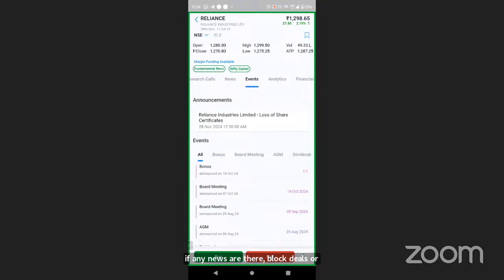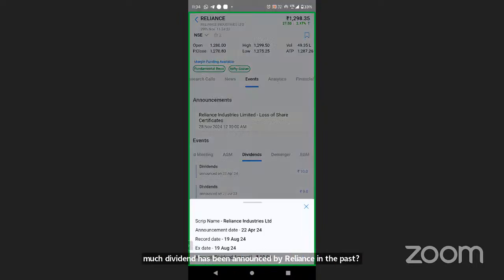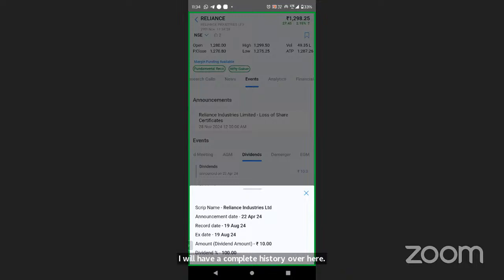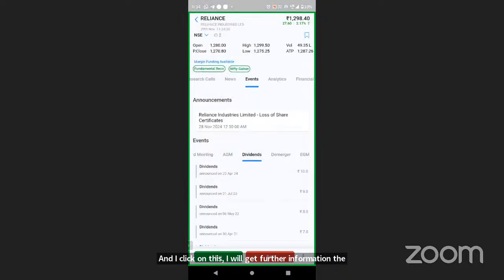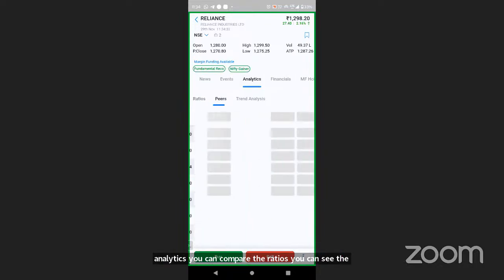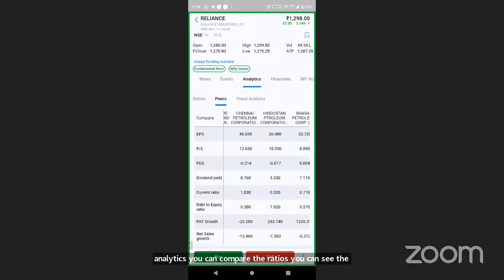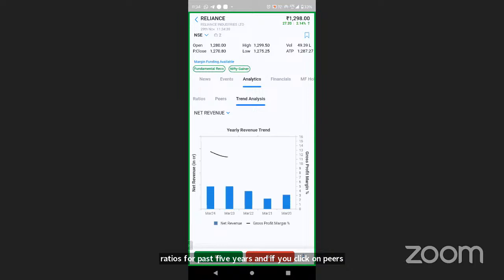Now, for example, I want to check how much dividend has been announced by Reliance in the past. I will have a complete history over here. And if I click on this, I will get further information: the ex-date, record date, and everything. Analytics: you can compare the ratios. You can see the ratios for the past 5 years. And if you click on peers, you will be able to compare with same-sector companies. Trend analysis: I can check the trend, like net profit for the past 5 years.